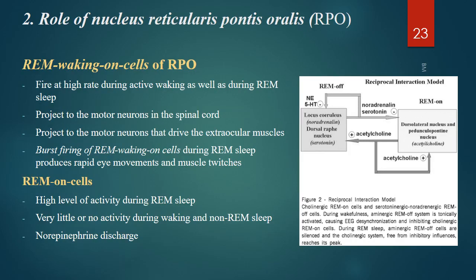So we will look into the REM waking on cells of RPO. They fire at a very high rate during active waking as well as during REM sleep. We know REM sleep is similar to the waking state, isn't it? The EEG waves are very, very similar. They project to the motor neurons in the spinal cord, and to the motor neurons that drive the extraocular muscles. Burst firing of REM waking on cells during REM sleep produces rapid eye movement and muscle twitches.